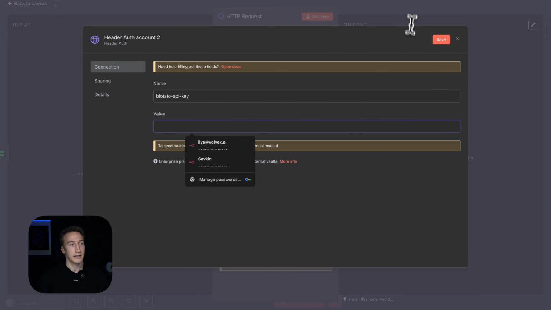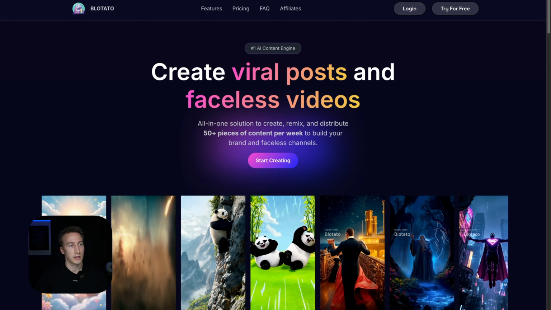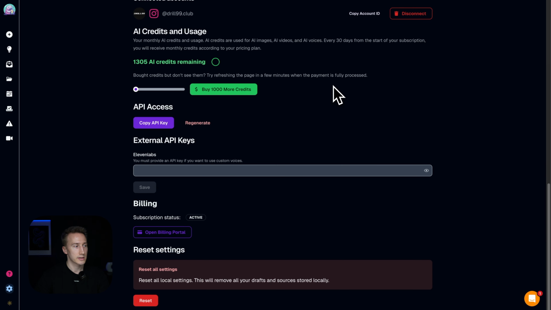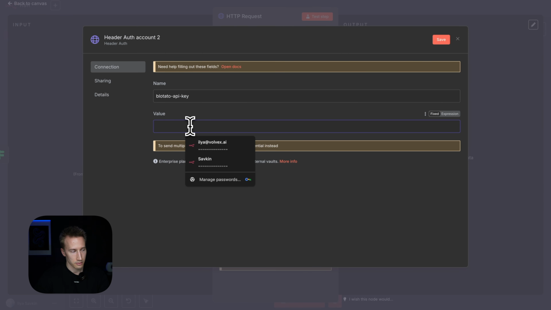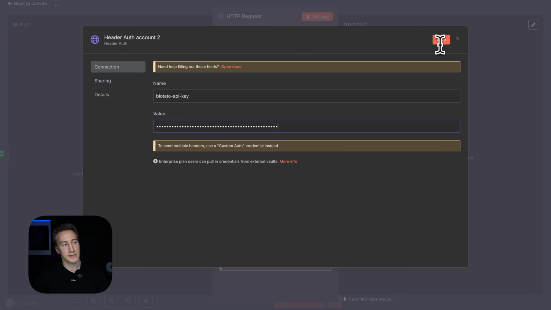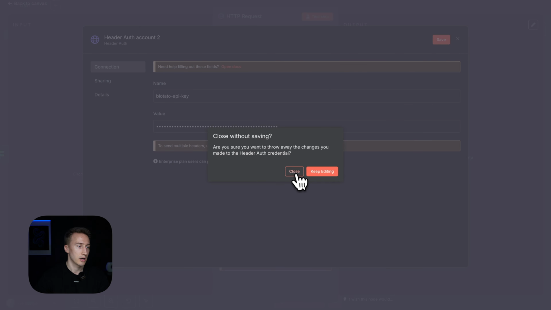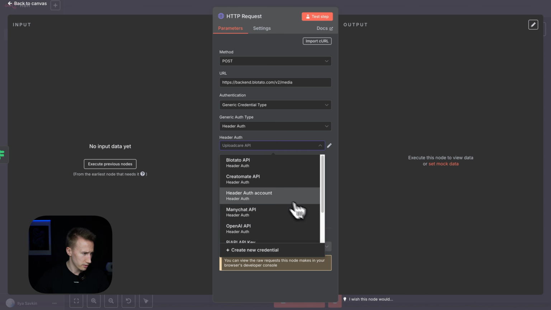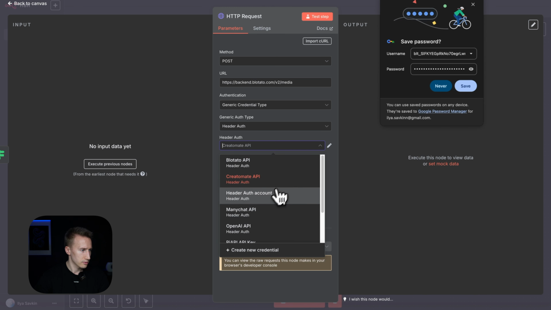And now for the API key, it's the tricky part where you have to buy the subscription. Once you bought the subscription, you will have your API access here in the settings. So press settings, and here you see the API access. So you copy the API key, and you paste it here. Perfect. Then you press save, and the credential for Blotato is created. So obviously I have it created already, so I'm not going to create a new one.